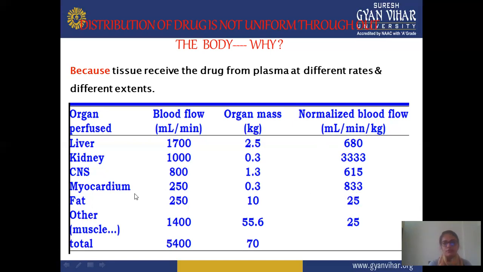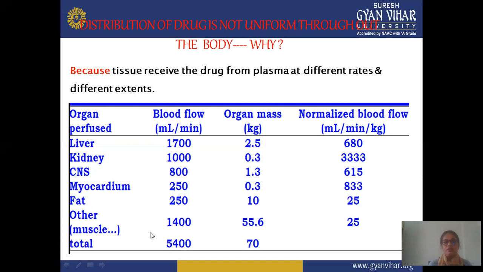In the myocardium, blood flow is 250 ml per minute, mass is 0.3, and normalized blood flow is 833. And next is fat. In fat, blood flow is 250 ml per minute, organ mass is 10, and normalized blood flow is 25.